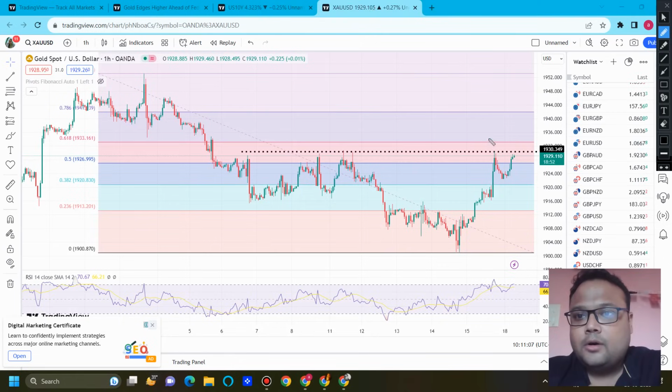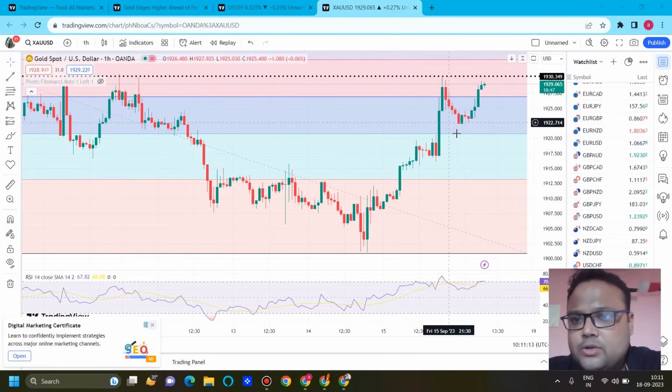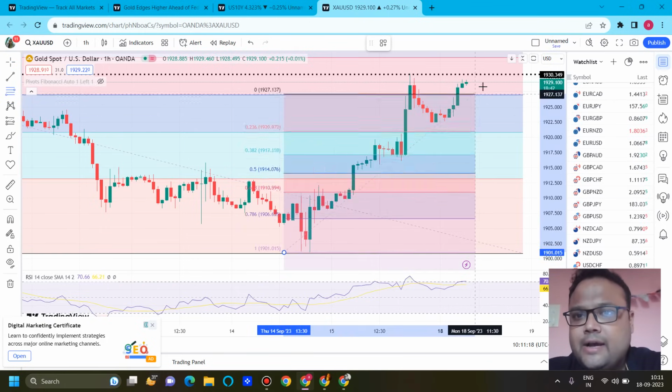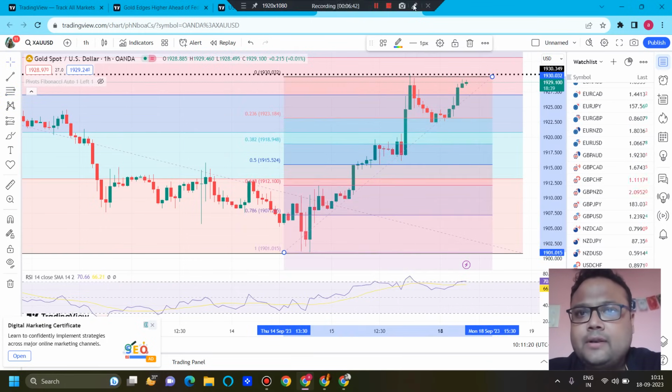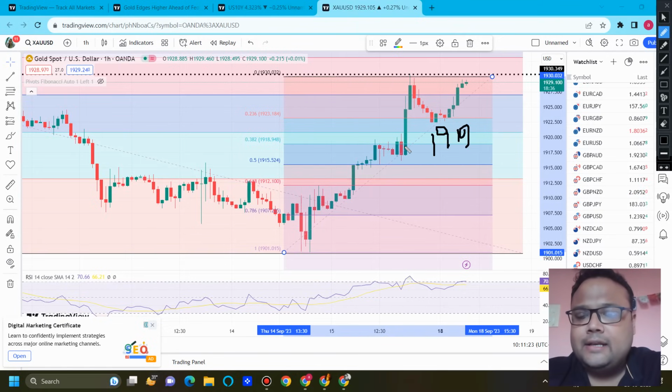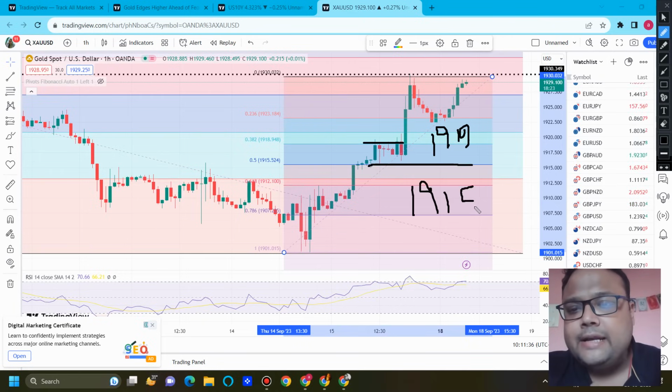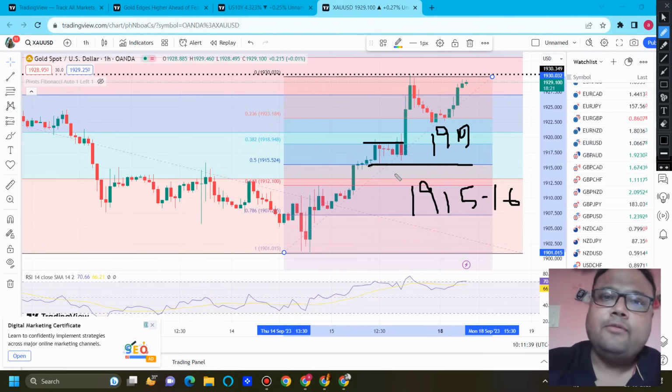So observe the market around these two areas. If market reverses, you can go for a sell, and if you see the market going down, the levels that I mentioned on Saturday are still very much valid. We have support around the 1919 level, because we have the FIBO 38.2% retracement level, and in addition, the previous resistance will be working as support. Again, we have support around 1915 to 1916 because of previous support, as well as the FIBO 50% retracement level. So the support levels that we discussed on Saturday are still very much valid.